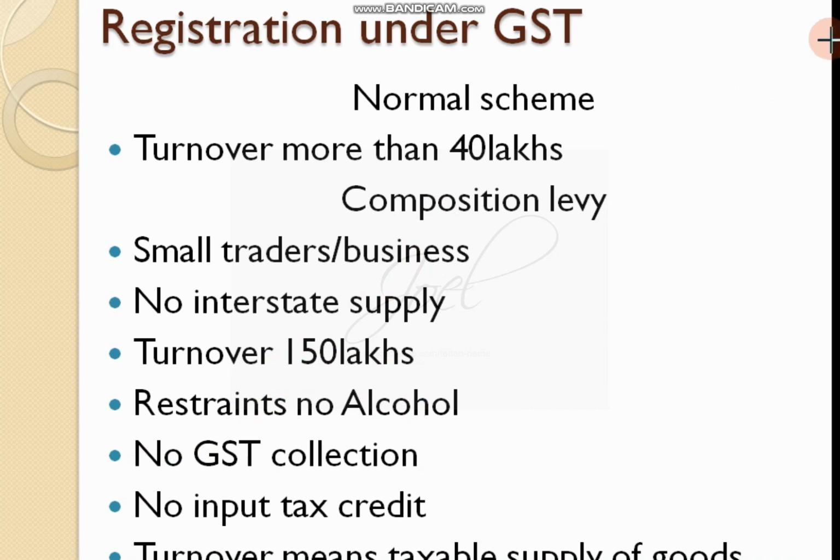Then here one more thing we should know is no GST collection. So a composition levy scheme person will not give you any GST receipt. He will not collect any GST, and it is not at all allowed for him to collect GST.